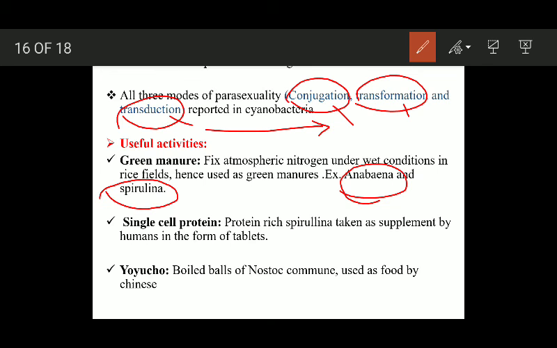Single cell protein. Some blue-green algae are exceptionally rich in proteins, and as a consequence of this, protein-rich Spirulina can be taken as a supplement by humans in the form of tablets. Spirulina एक blue-green algae है, इसमें high protein content होती है. Okay, these can be consumed in the form of tablets as a protein supplement.